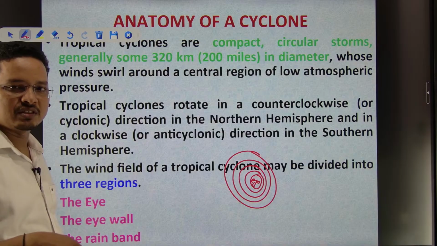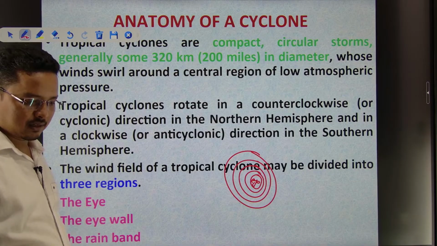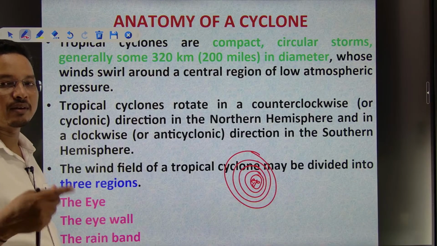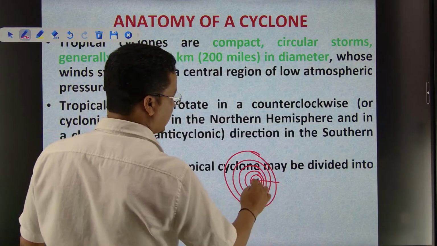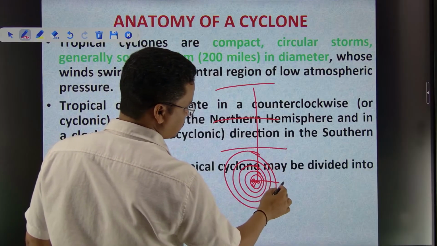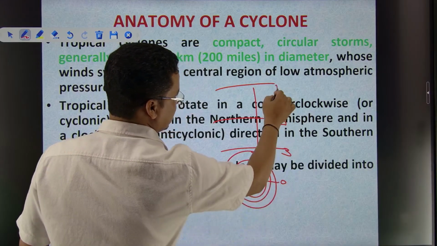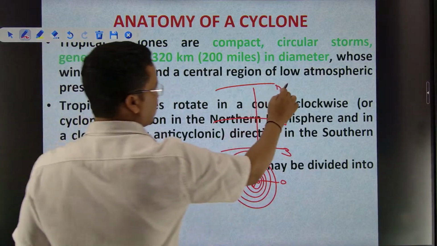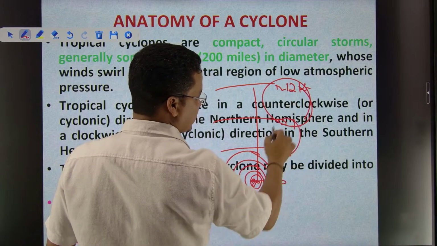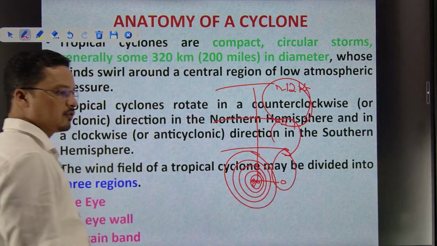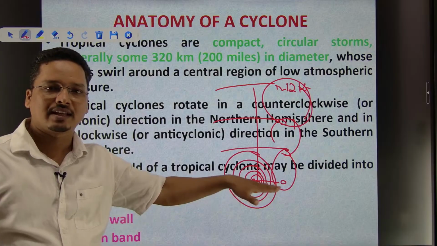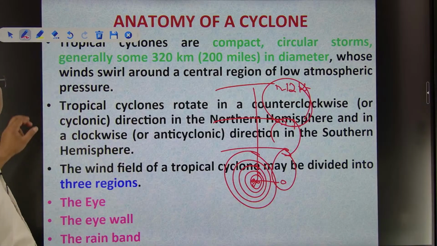This year the OPSC mains asked this question: discuss the anatomy of tropical cyclones. You could have written both the horizontal way and the vertical way. That is inner flow, middle flow, outer flow. So it would be from 0 to 3, 3 to 7, 7 to 12 kilometer. 7 to 12 kilometer is outer flow, 3 to 7 middle flow, and 0 to 3 is your inner flow. So this is the vertical anatomy of tropical cyclone. This one is the horizontal anatomy of tropical cyclones. Hope you are getting it, right?